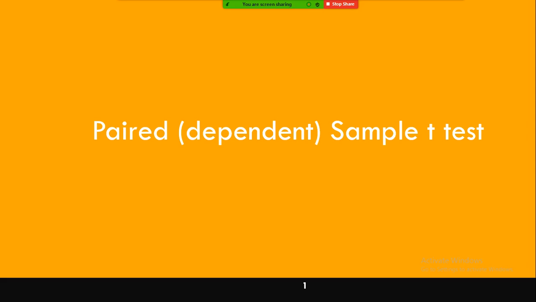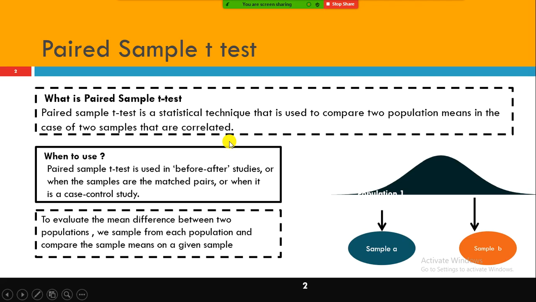Here it is different. The paired sample t-test is also called a dependent sample t-test, because the two samples are dependent, right? One sample is dependent on another sample, and it is also called a paired sample t-test. So here we are dealing with a single population, okay? But my sample B is depending on my sample A.